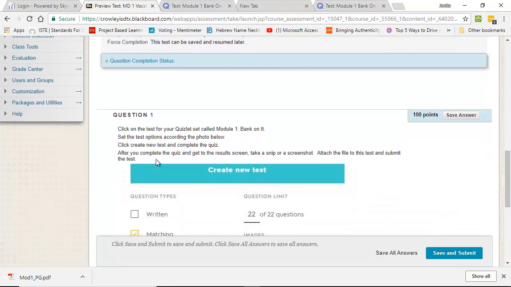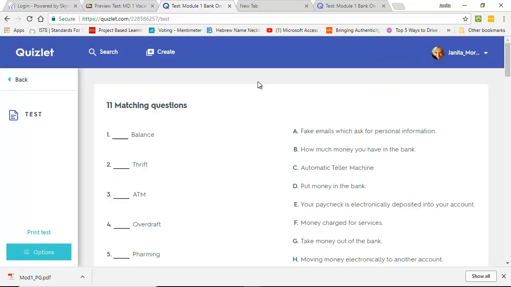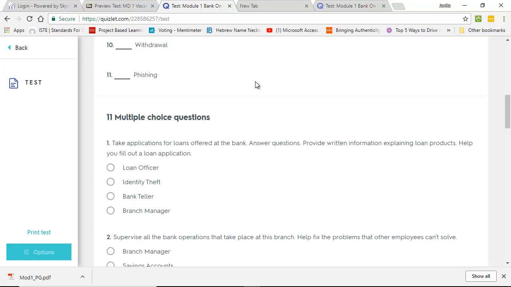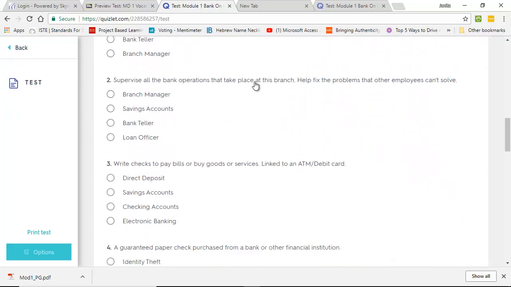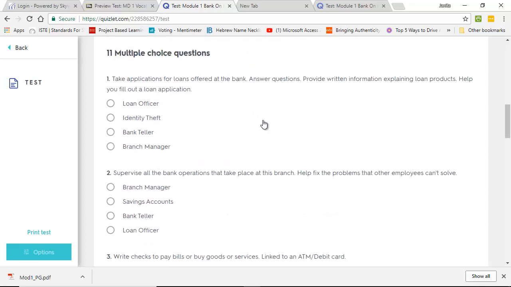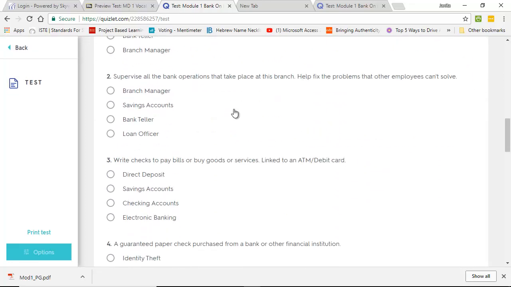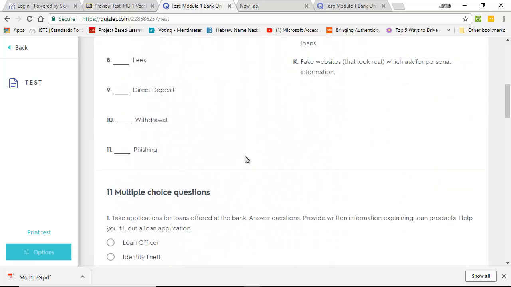Then it says click Create New Test and complete the quiz. So let's go here and click Create New Test. Now we have a test here with, it looks like, 11 matching and 11 multiple choice. You're going to answer those questions. I'm not going to answer any of them, so my grade's not going to be very good on this quiz.